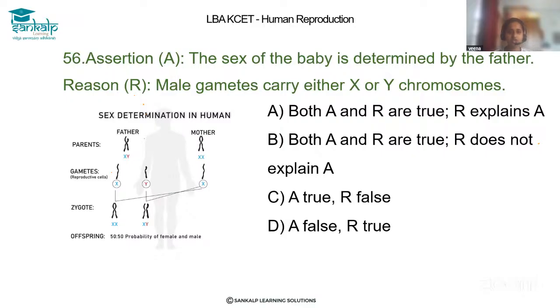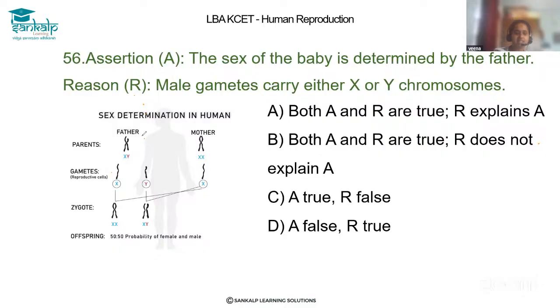Let's solve question 56. Assertion: The sex of the baby is determined by the father. Reason: Male gametes carry either X or Y. Dear children, you already have an idea about this, right? That is sex determination in human beings.